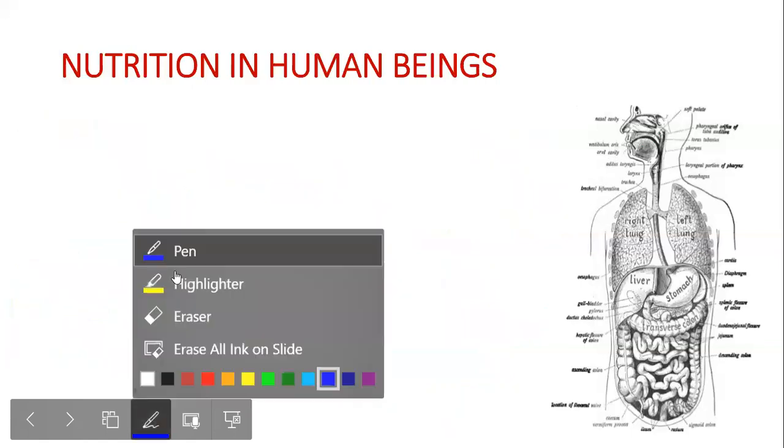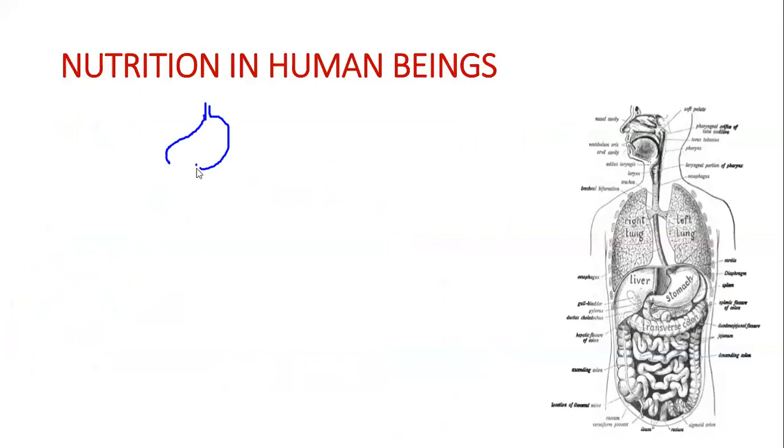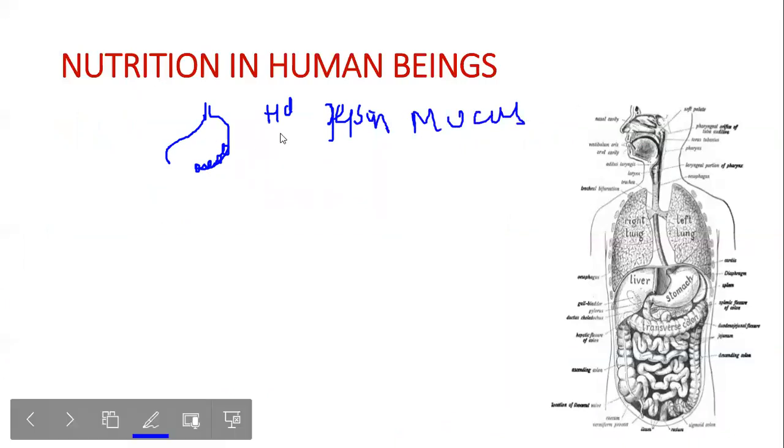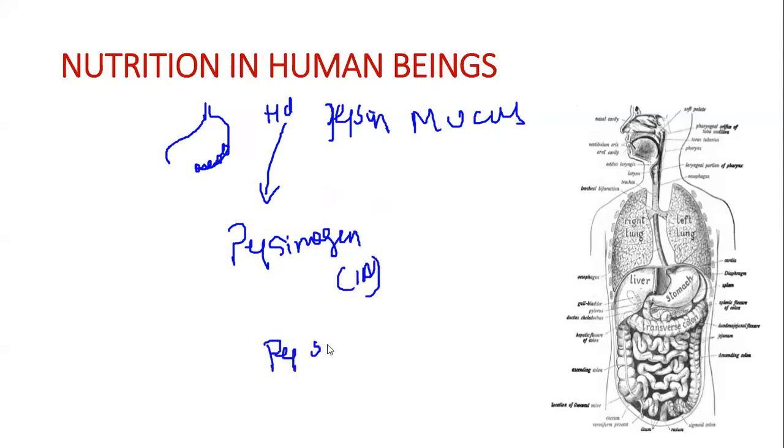So let me explain again. This is the stomach, right? In the stomach, there are gastric glands on the walls. They secrete HCl, pepsin, and mucus. Now, HCl gives an acidic medium. And why do we really need HCl? The function of HCl is that it converts pepsinogen into pepsin. Pepsinogen is in its inactive form and pepsin is in its active form.